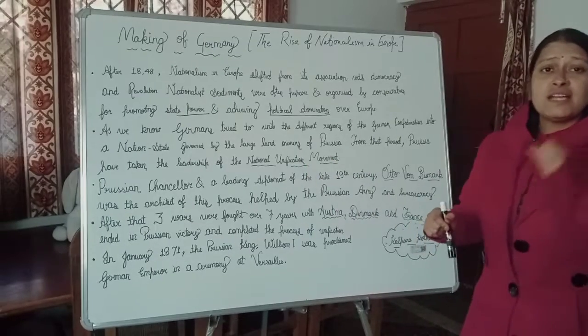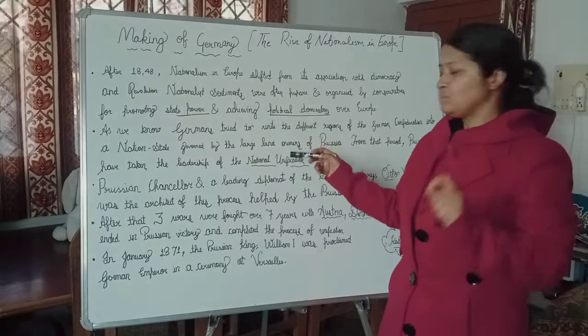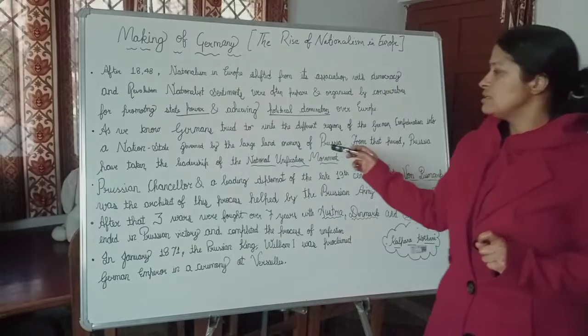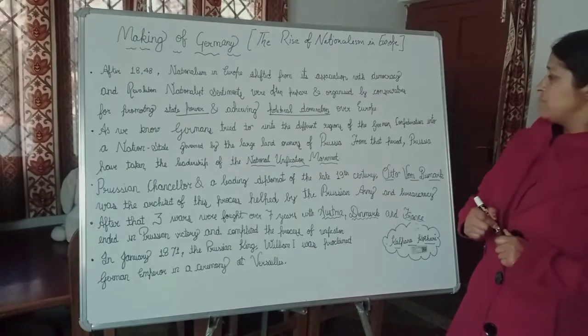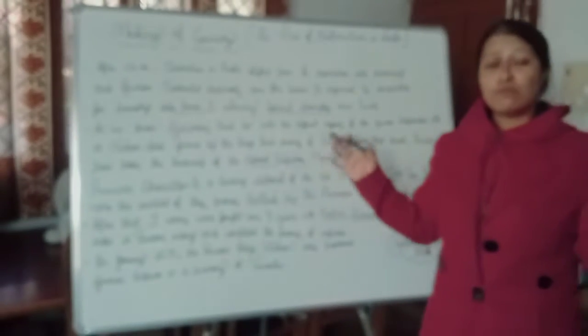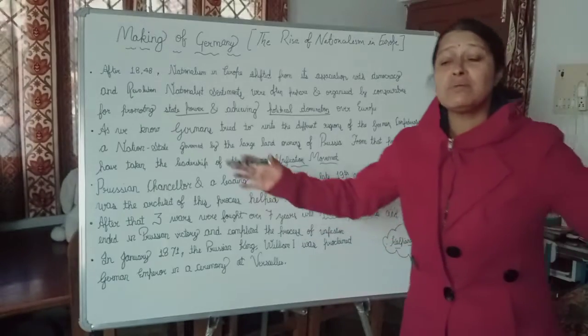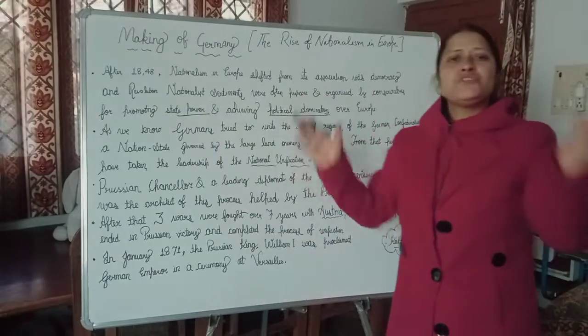Most of these areas were governed by the Prussian landowners who were called Junkers. Their main target was to govern all these small or big pieces of land and convert them into a main part of Germany.